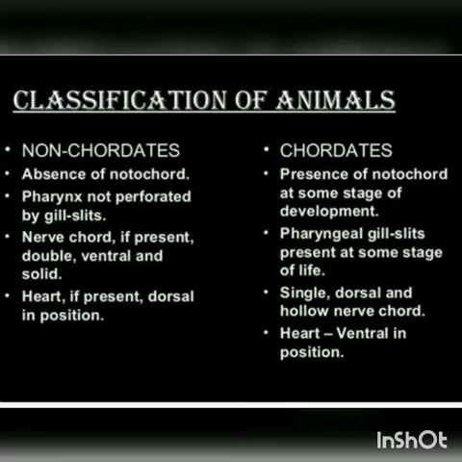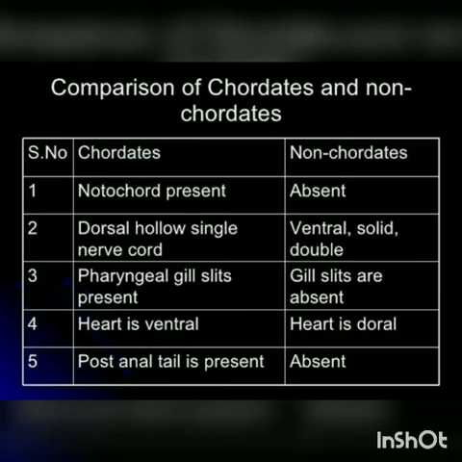Chordates means presence of notochord. Non-chordates means the notochord is absent. In chordates, there is a dorsal hollow single nerve cord present. But in non-chordates, a double ventral solid nerve cord is present. This is present in phylum Annelida, arthropods and mollusks. So it is a double ventral solid nerve cord.